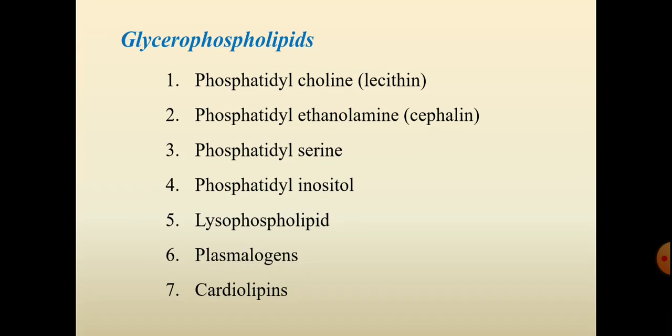The examples of glycerophospholipids are phosphatidylcholine, phosphatidylethanolamine, phosphatidylserine, phosphatidylinositol, lysophospholipids, plasmalogens and cardiolipins. So this is also an important topic. The phospholipid is an important topic which may come in the finals. All these things will be taught to you in detail in the coming classes.